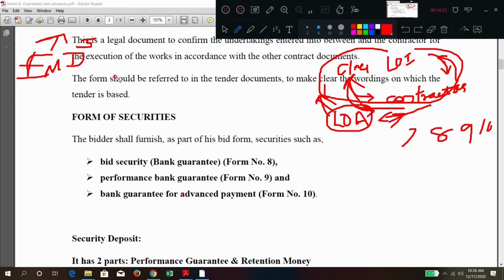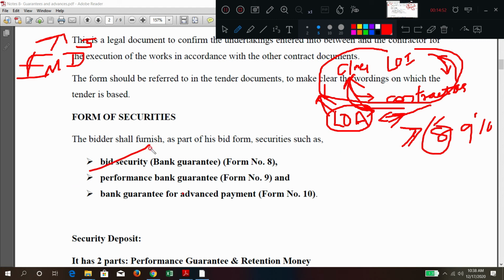That is one part. Suppose the work is accepted here. Now what are the documents he has to give apart from this? They have given some forms. So form 7 may be the bid form, meaning here all the terms and conditions will be there, and he is signing that one. Form 8 means what?